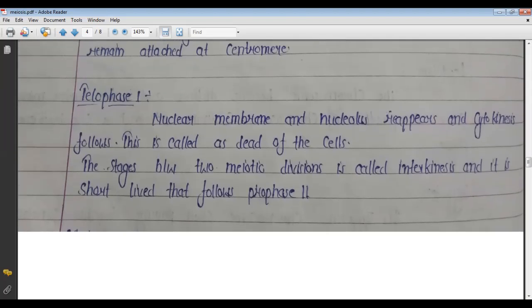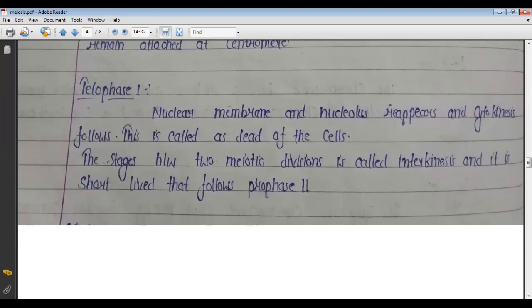Next phase is telophase 1, the last stage of meiosis 1. The nuclear membrane and nucleolus, which disappeared in the above stages, reappear, and cytokinesis is found.